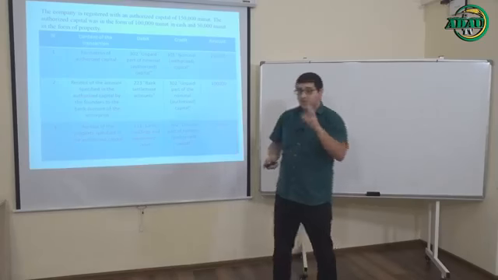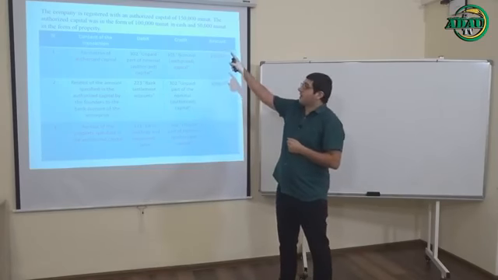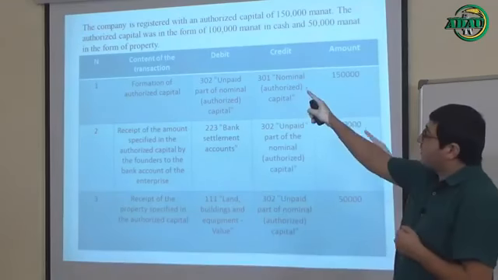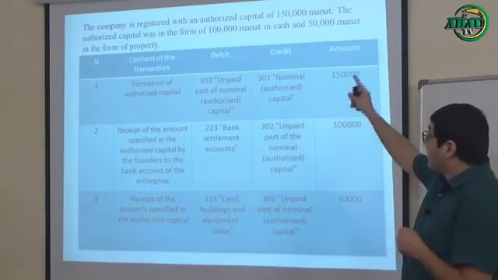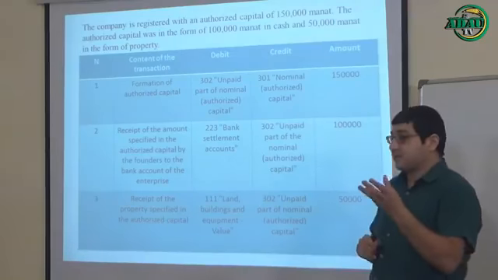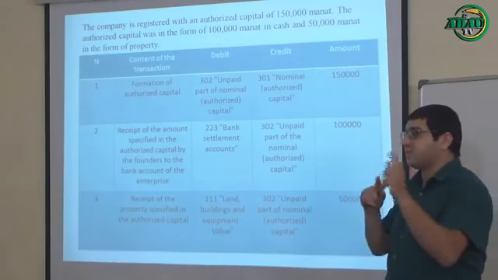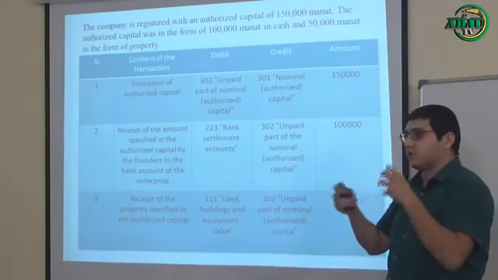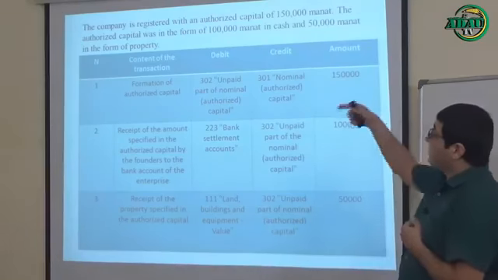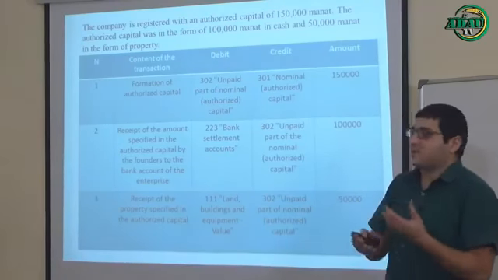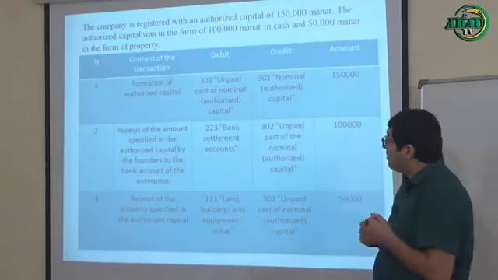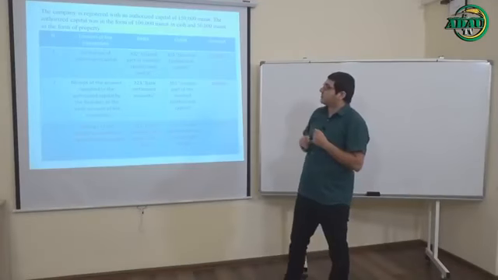So let's continue. For example, the company is registered with an authorized capital of 150,000 manat. The authorized capital was in the form of 100,000 manat in cash and 50,000 manat in the form of property. What does it mean? Again, I want to explain the difference between cash and non-cash, or non-monetary forms. Cash means money, just simply money. But in the form of property, or in non-monetary form, it means everything but money, everything else. So let's see the table about this calculation.